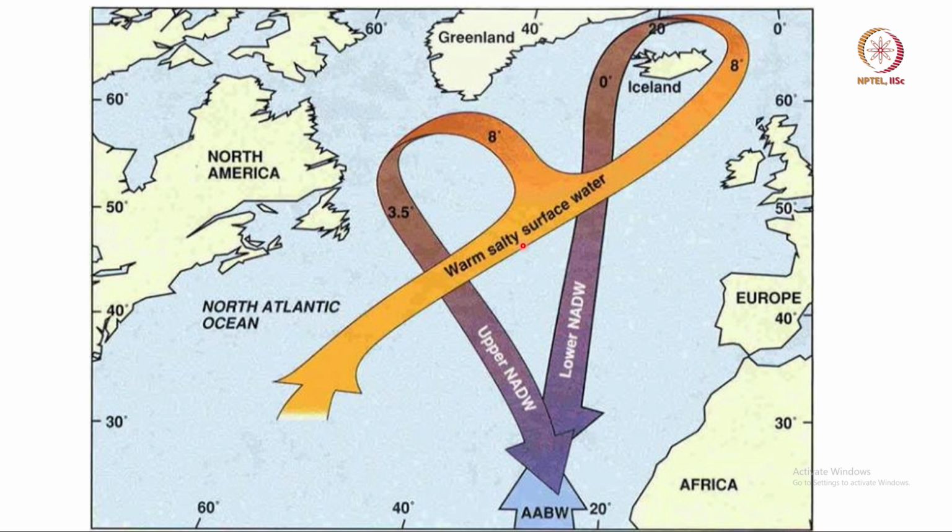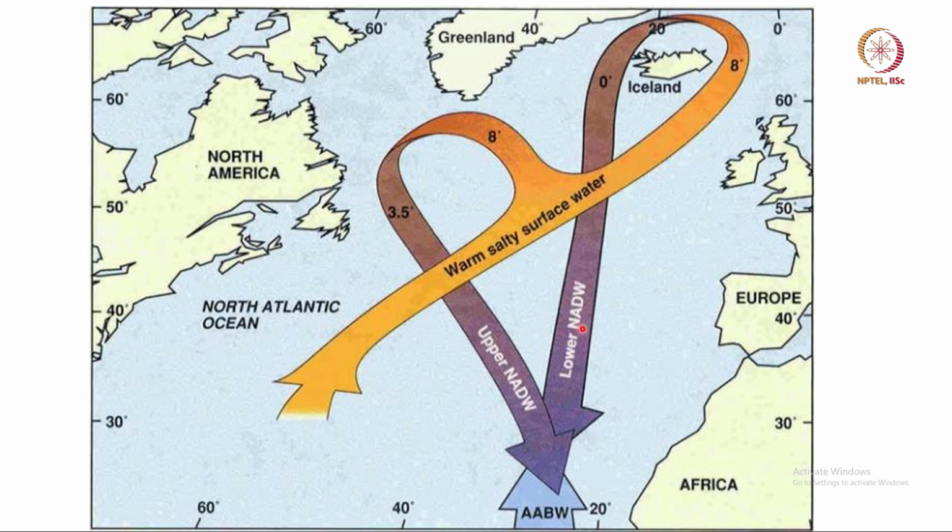So, this warm salty water is heavier than the layers below it, which are cold and less salty, and so this water starts sinking around Greenland in many ways. And when it goes down, it forms what is called the North Atlantic deep water.